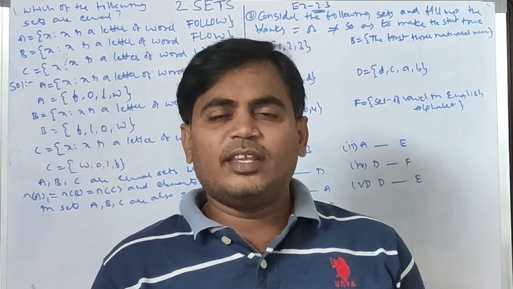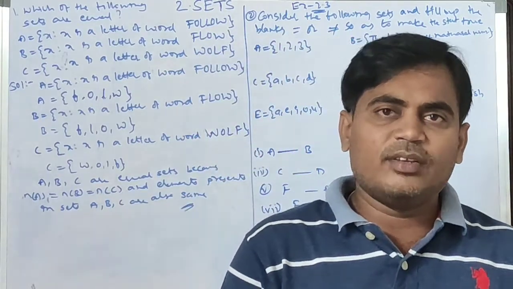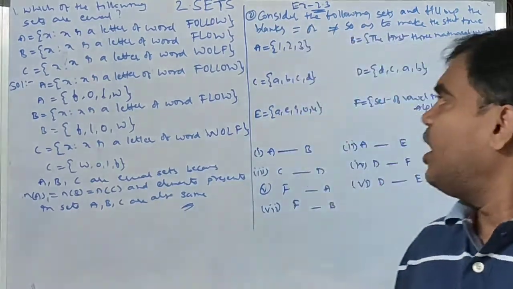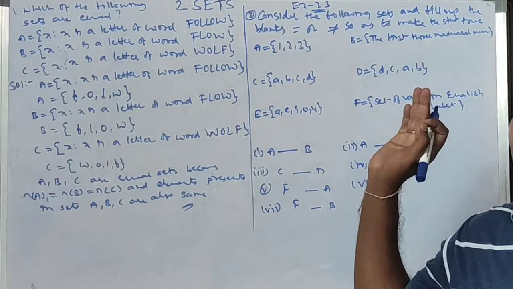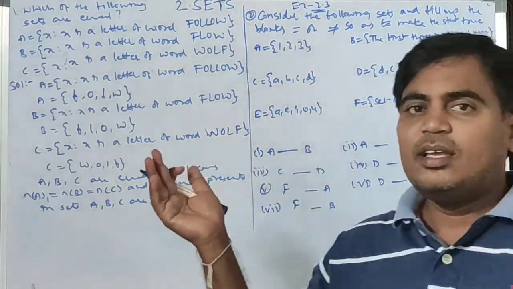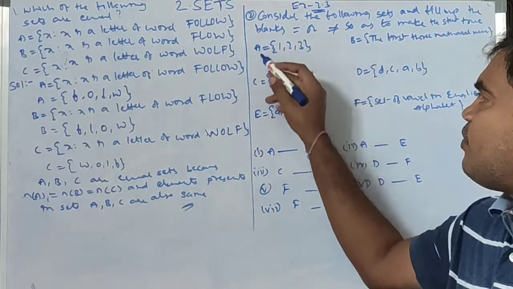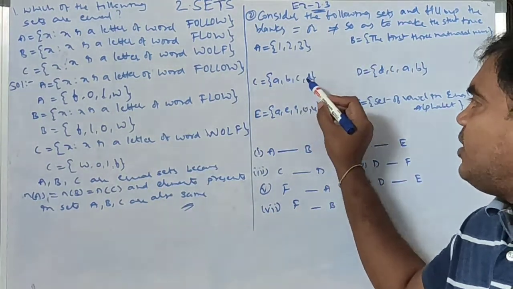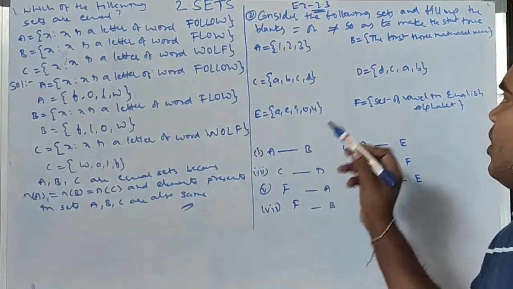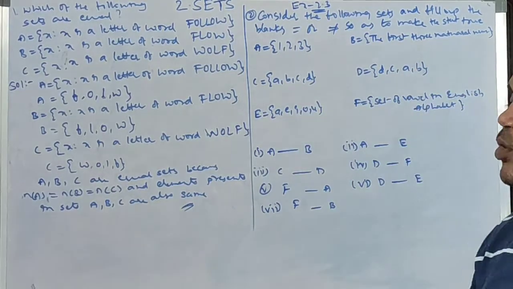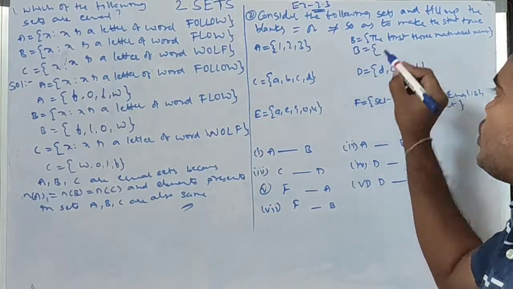In set builder form we can't get a complete idea, so if anything is given in set builder form, I want to convert it into roster form. This is already 1, 2, 3 in roster form. A, B, C, D is also roster form. A, E, I, O, U is also roster form. D, C, A, B is also roster form.